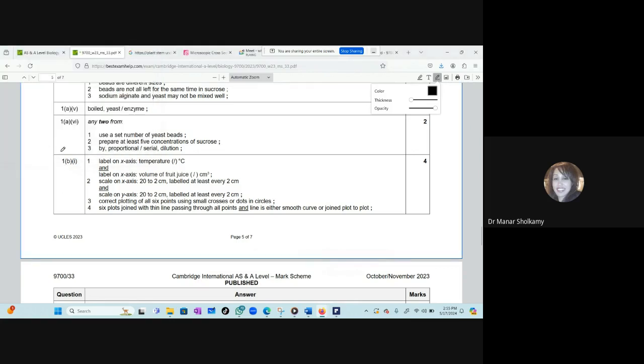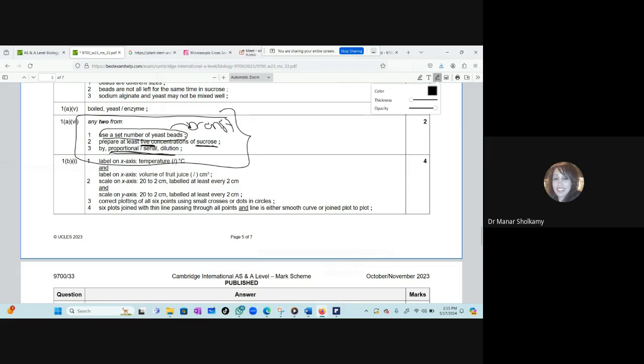You will not only say, I will change the concentration of sucrose. You will use a set number of yeast beads. This now became a constant. And what will you change? You will change at least 5 concentrations of the sucrose. And you have to mention how you will change the concentration of sucrose, by proportional or serial dilution. So this answer is very important.